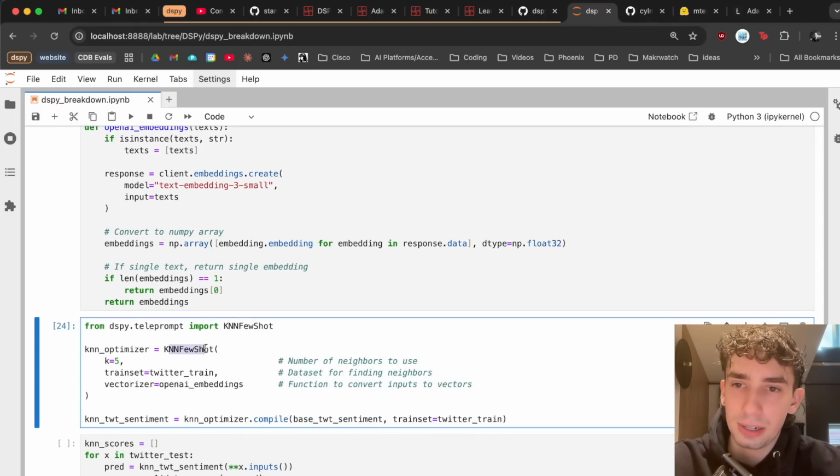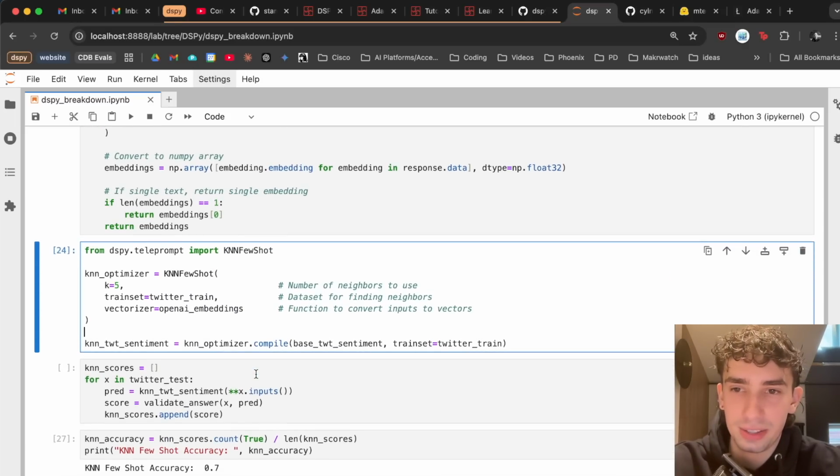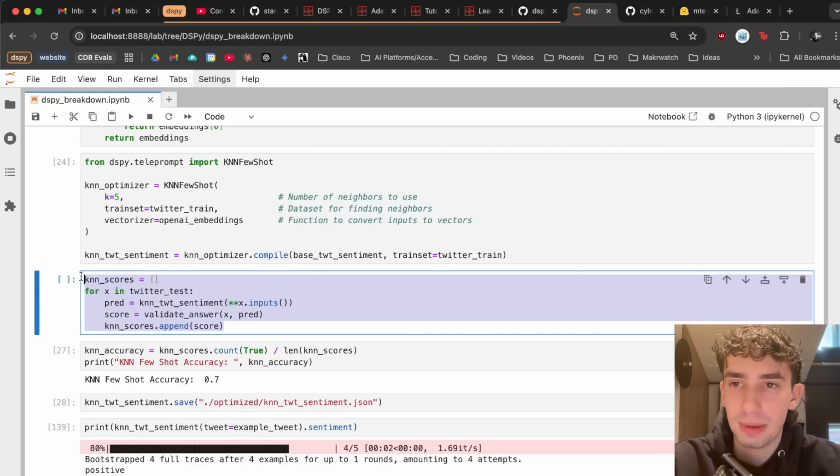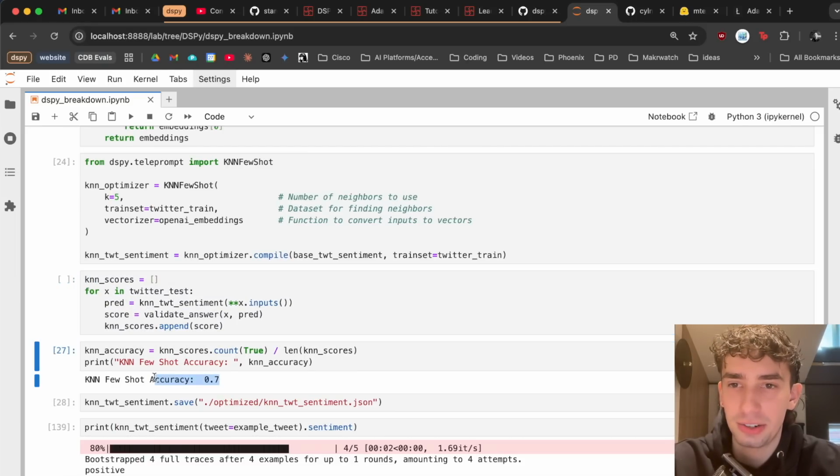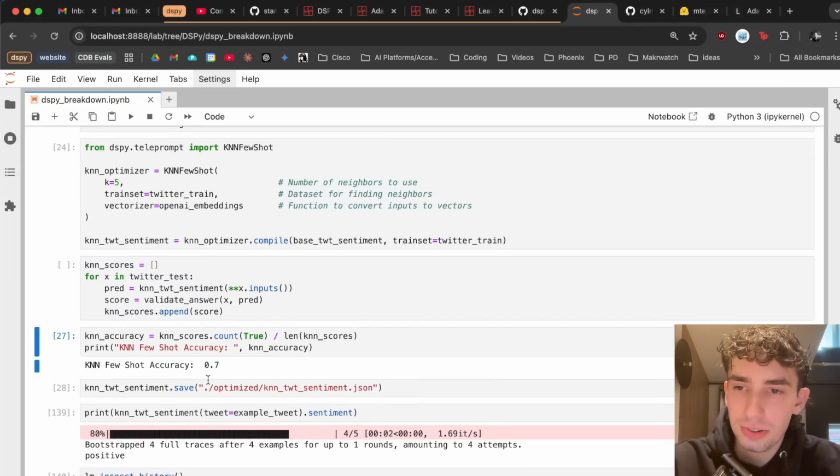And once we import KNN Fewshot, we can say that we want 5 to be optimized, our train set to be from Twitter train, and our vectorizer, we can compile that together. Running our full test metrics here, we saw a similar accuracy of 0.7, so not a major improvement.